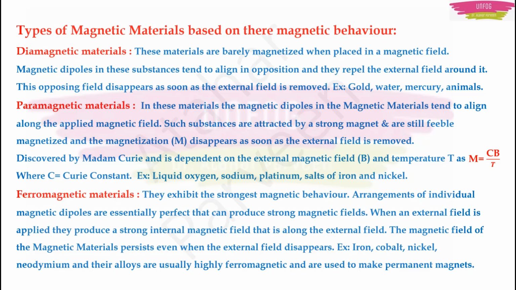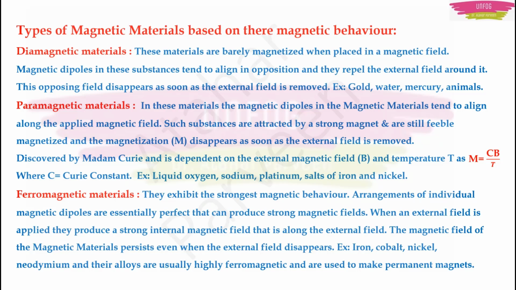Diamagnetic materials are barely magnetized when they are placed in a magnetic field. Actually these magnetic dipoles, we are talking about the south pole and the north pole, right? So these dipoles will tend to align in opposition. They don't want to attract the magnet. They will repel the external field around it. This opposing field will disappear as soon as you remove the external magnetic field. So basically they are not magnets. Exactly opposite of the magnets they are, the diamagnetic materials. Examples are gold, water, mercury, even we animals, we are all diamagnetic materials.